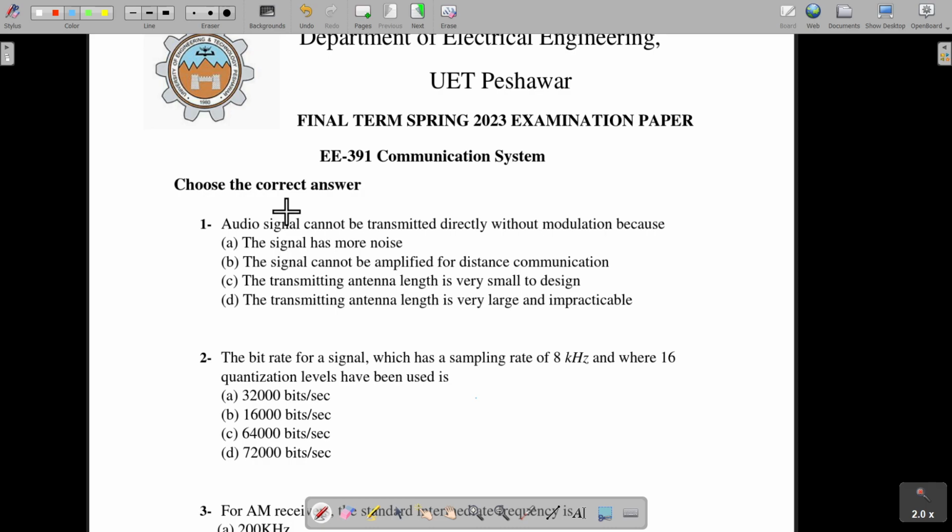Now we know that audio signal is a low frequency signal and we also know the relation between the wavelength and frequency, which is c = fλ, which implies that λ = c/f, where c is the speed of light. Now if we have lower frequency, the antenna size will be very large. The antenna size is about λ/10, which is 1/10 of the wavelength of the signal. So now the antenna size will be very large and impractical. So that's why here the correct answer is D.